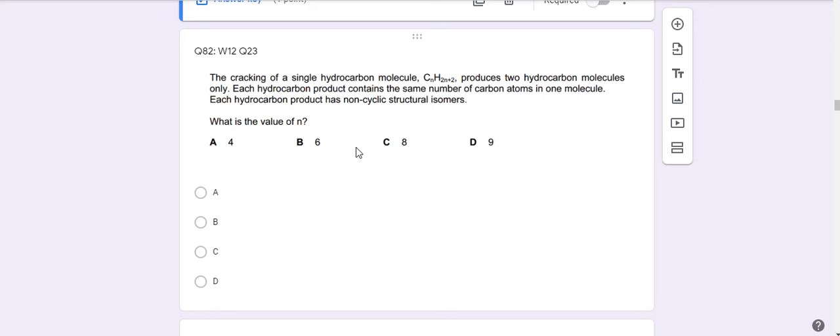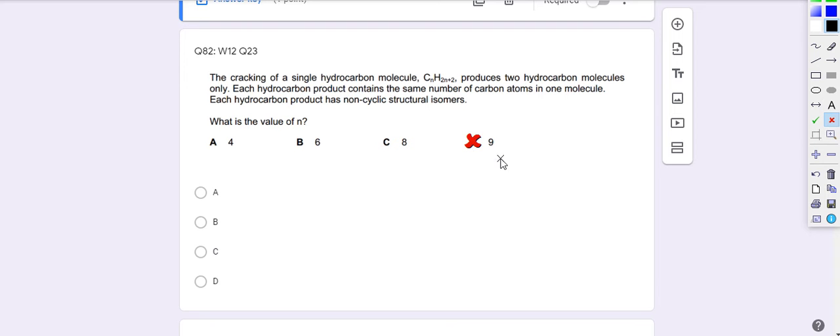So this obviously tells us that n must be an even number, because only when you have an even number n can the cracking of the hydrocarbon give you two molecules with the same number of carbon atoms. Because of that, we can already rule out D, because D is an odd number, 9. Now you have A, B, C, all even numbers: 4, 6, and 8.